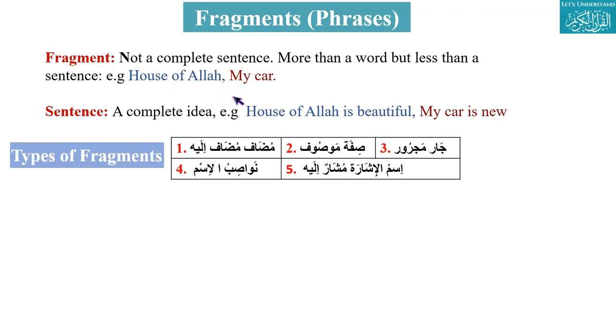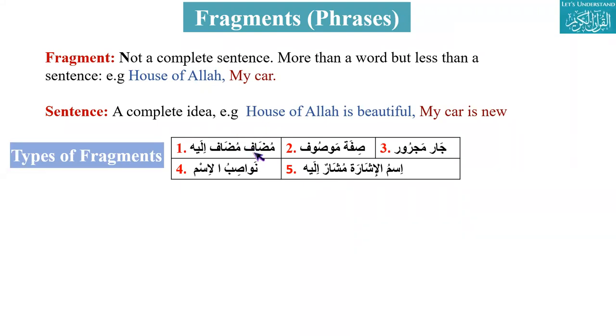And there were five fragments yesterday. Safi, thank you, Javed bhai. Five fragments. First one is mudaf ilay. Second is sifa mawsuf. Then is jar majroor. Fourth is nawasib al-ism. And the fifth is ismu ishara musharun ilay. Okay. Yesterday, Safi, we discussed mudaf ilay.